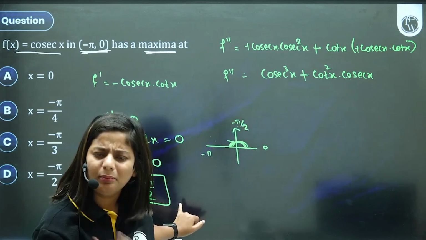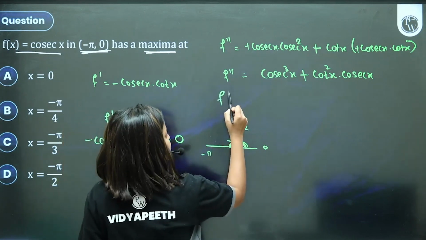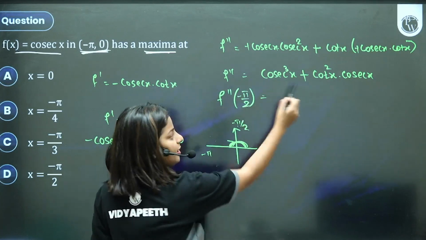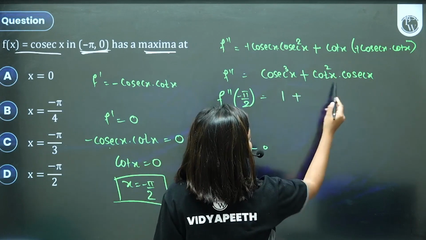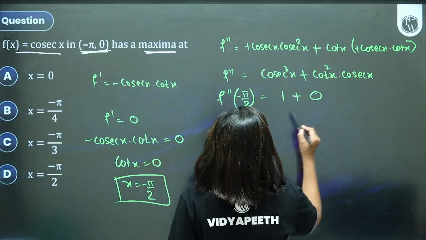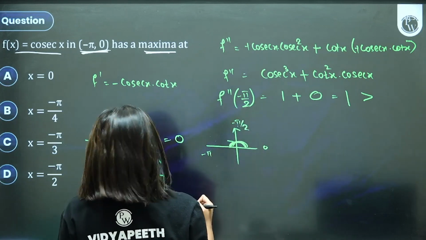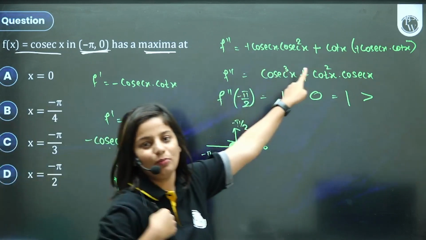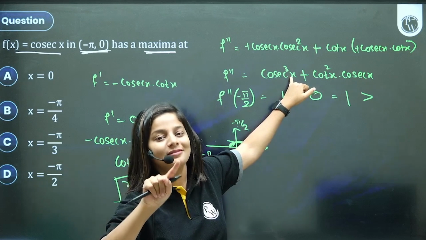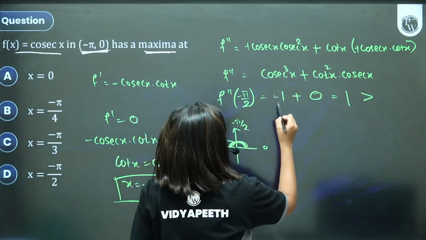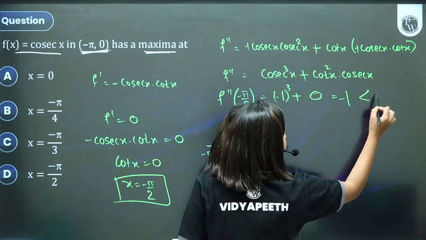Is it maxima or minima? I don't know. How to confirm? Double derivative test. Let's put x as minus pi by 2 and see what the double derivative is. Cosec pi by 2, how much is it? 1. Cot pi by 2, how much is it? We just saw, 0. Oh, I did cosec of plus pi by 2, my mistake. Cosec minus pi by 2 is minus 1. Cot minus pi by 2 is 0. Minus 1 cubed will give us minus 1.